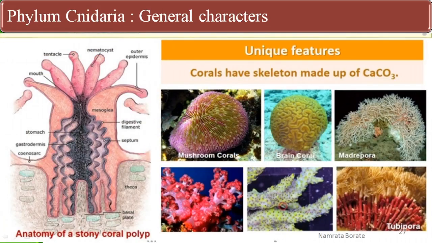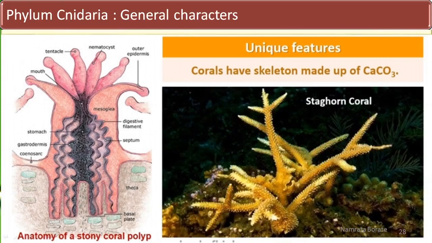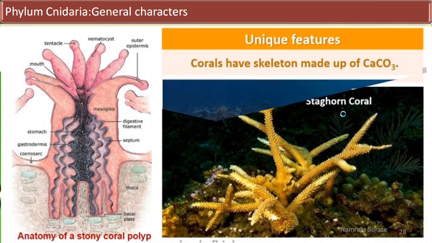The next important characteristic is that corals have a skeleton. So this one is a coral, and the coral has a skeleton made up of calcium carbonate. It is observed in mushroom corals, brain corals, and Pavona. You can see this is the skeleton, and it is made up of calcium carbonate. It is observed in the case of staghorn coral.